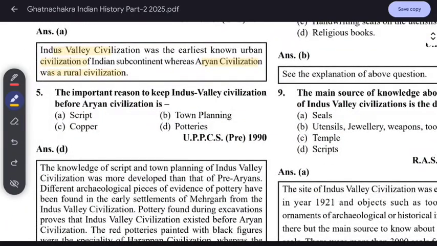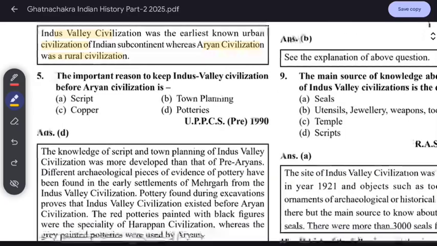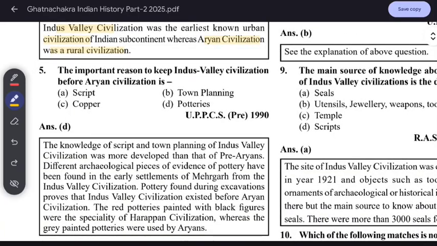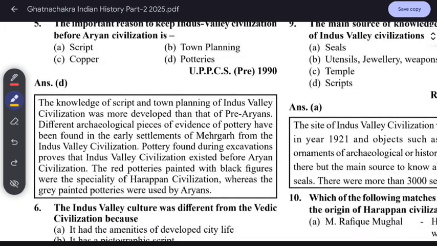The important reason to keep the Indus Valley civilization before the Aryan civilization is pottery. The knowledge of script and town planning of the Indus Valley civilization was more developed than that of the pre-Aryans. Different archaeological evidence of pottery has been found in early settlements of Mehrgarh. Pottery found from the Indus Valley civilization proves that it existed before the Aryan civilization. Aryan civilization means the Vedic civilization, in later Vedic time.